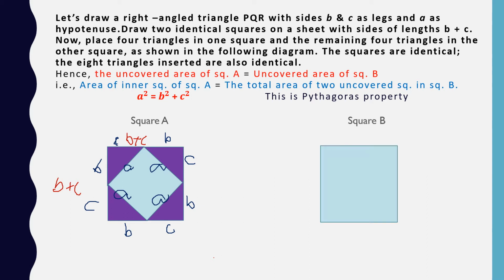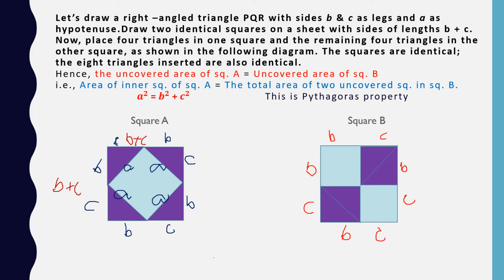Now second diagram, square B. Now we are placing the triangles here in a different way. Now you can see here you have B, C. Here again you have B, C, C, B and B and C. And what are you getting here?